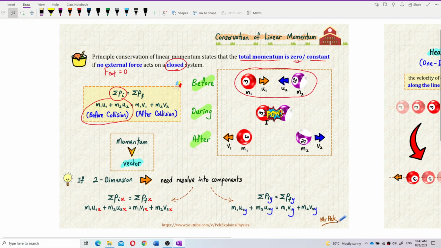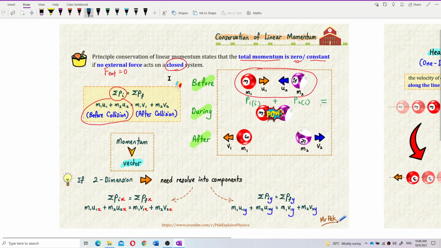If we total up M1 U1, which is the initial momentum P1, and the initial momentum for P2, M2 U2, the total initial momentum will be equal to the total final momentum.